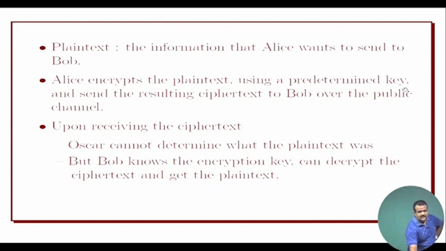This key is shared between Alice and Bob, and this is the encryption process. Now, upon receiving the ciphertext, Oscar cannot determine what the plain text or the key is, but Bob has the key, so Bob should be able to decrypt it to get back the plain text.